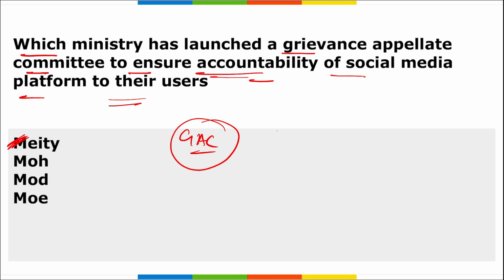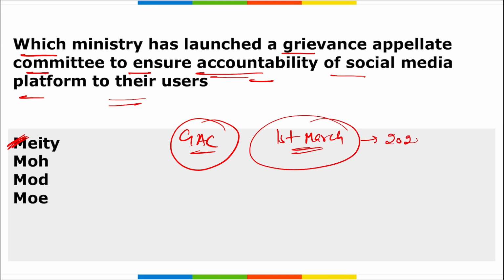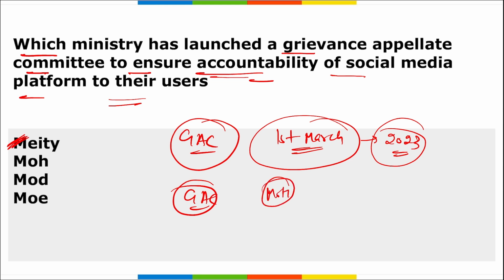Also, apart from this, this platform is operational or will be operational from today, that is 1st of March 2023. If we talk about these GAC committees, the first committee will be led by the Ministry of Home Affairs, and deal with the complaints about illegal or criminal activities.